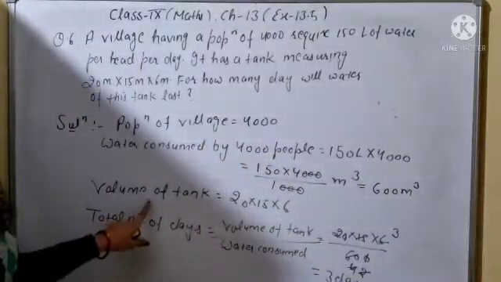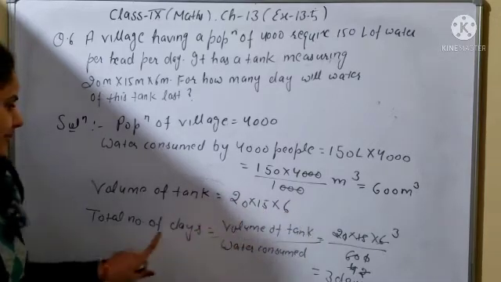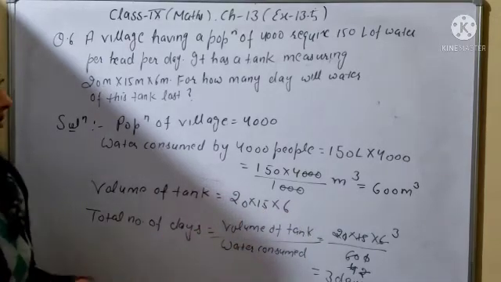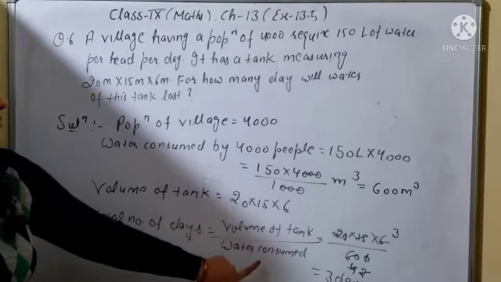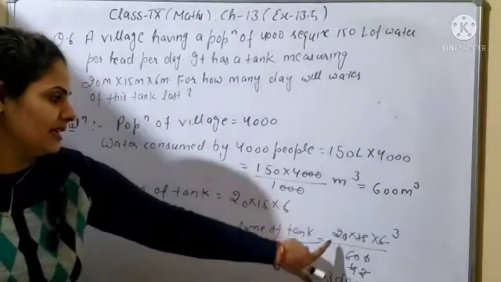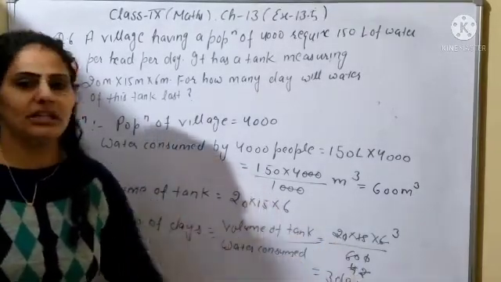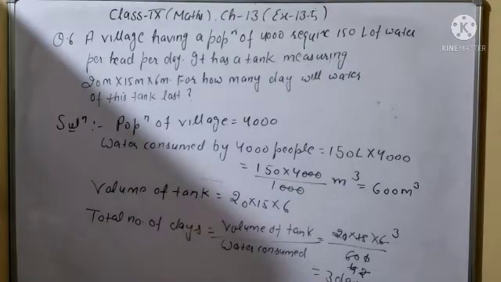Now, what is the capacity of the tank? The volume of the tank will be 20 into 15 into 6. Now you will find out the total number of days. So the capacity of the tank is divided by the water consumed by the 4,000 people per day. It will be divided to find the number of days. So how many days will it be? Total 3 days the water will last.